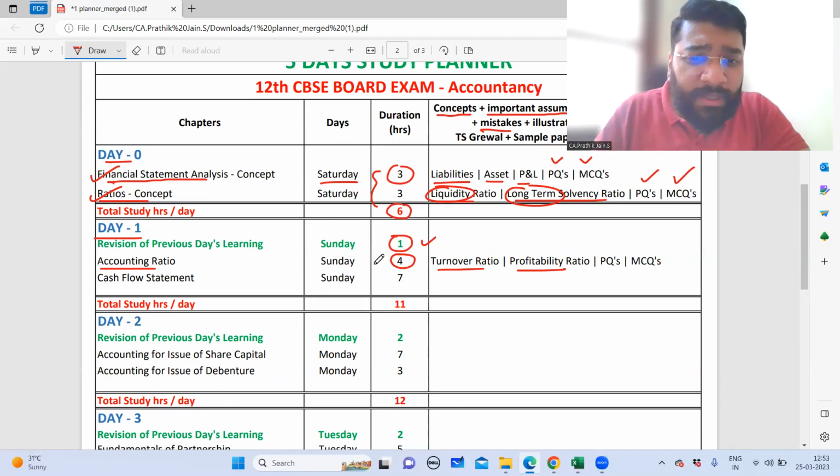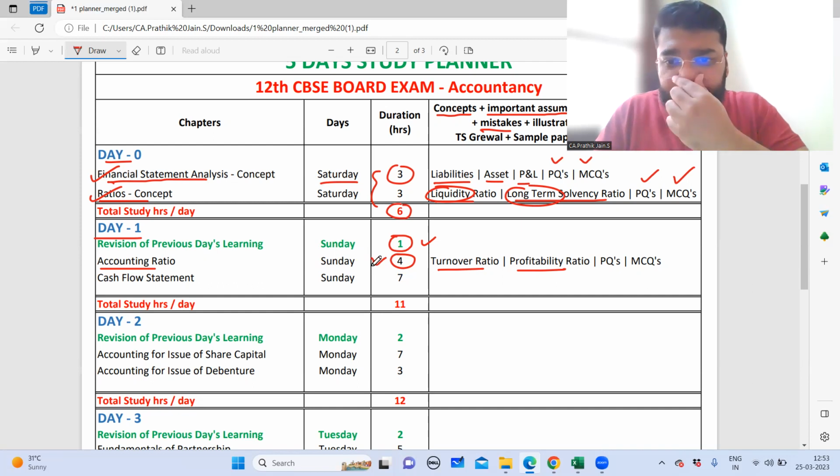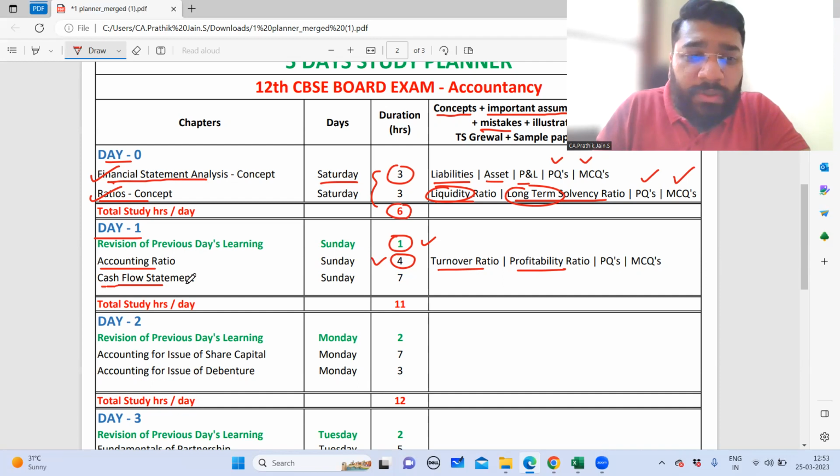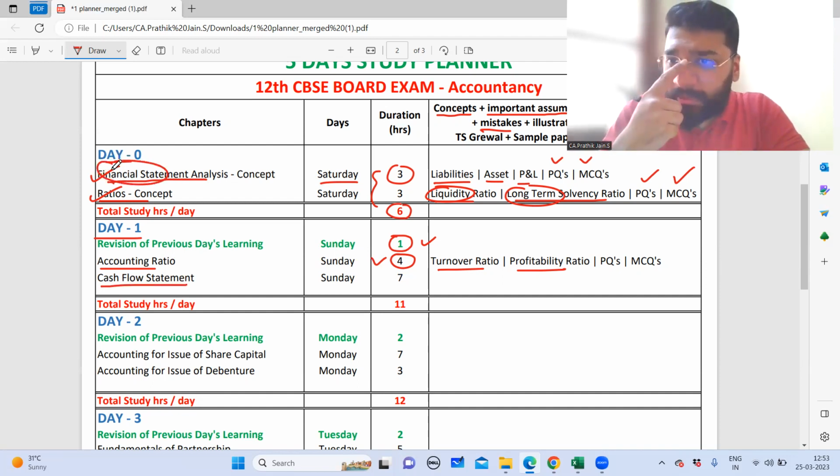So I think roughly around 4 hours is sufficient for completing the remaining two ratios. Just in case you want to take an additional 1 hour, nothing wrong. And once you complete your accounting ratios, guys, the next topic that we'll focus on is cash flow statement, because even that is a continuation of the format of the financial statement, as the balance sheet and P&L are on similar lines. So you can finish it off in one shot.